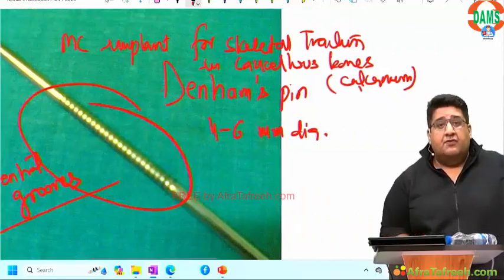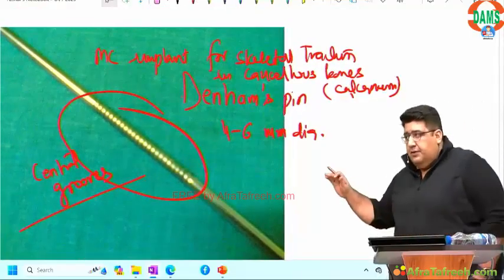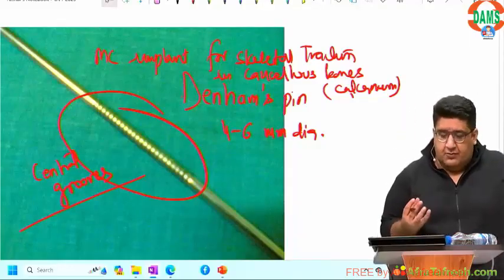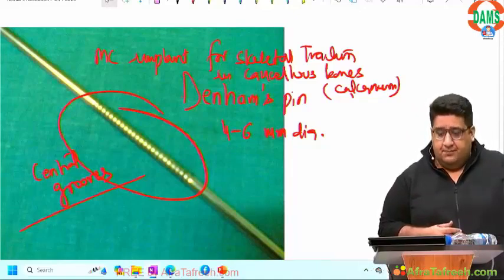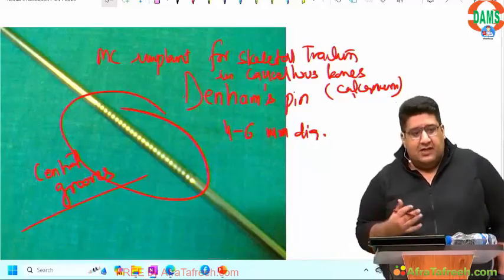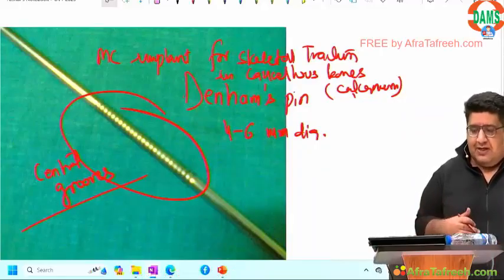So if you have to put a skeletal traction in a cancellous bone like calcaneum, then you use Dunham pen, because these grooves take purchase in that bone. Done? So overall, most common implant for skeletal traction, Steinmann. Most common implant for skeletal traction in cancellous bone like calcaneum, Dunham.